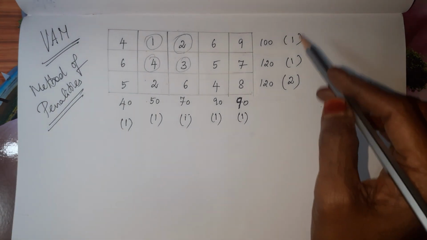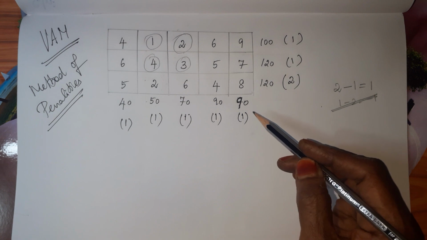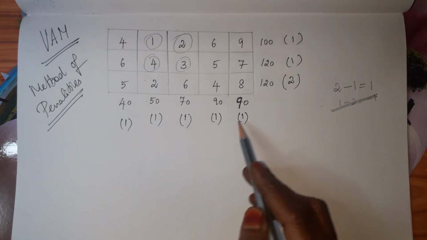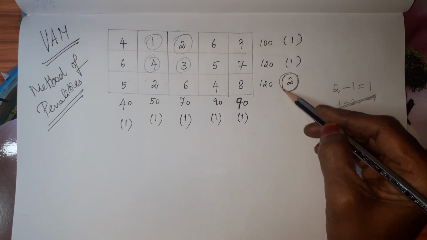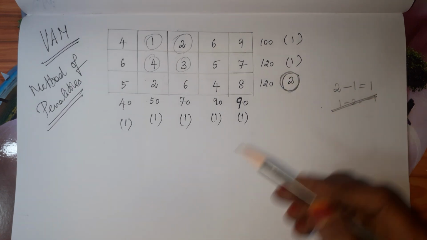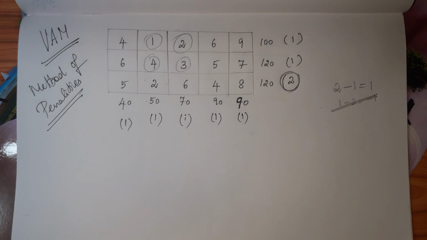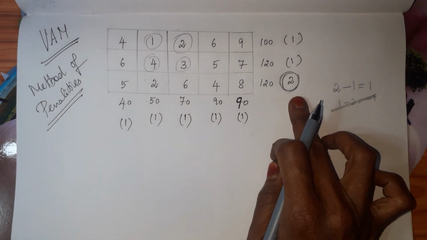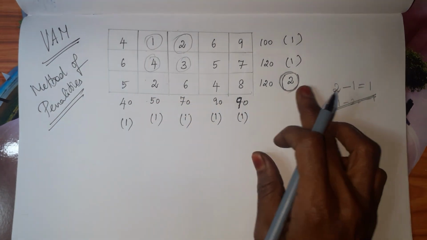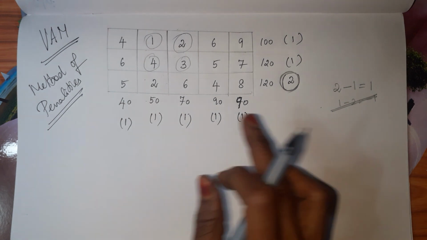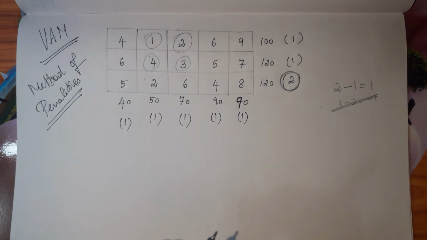Out of all penalties, we have to select the maximum. So all the penalties are 1, only we have 2 as the maximum. So we have to select 2. So what is the next step? I said after calculation of penalties, we have to select the maximum penalty. So 2 is the maximum penalty. It belongs to which row? Third row. So in the third row, we have to move on to the cost, which is the least cost.